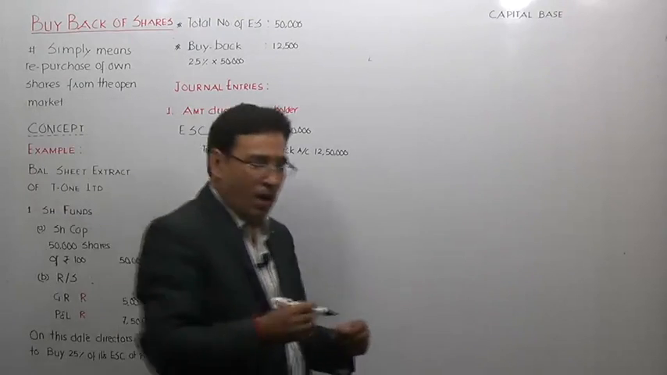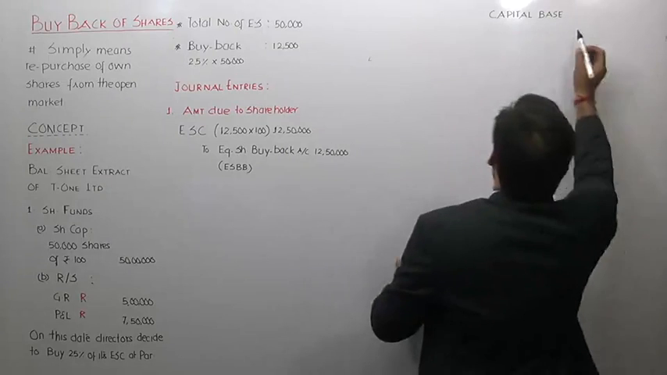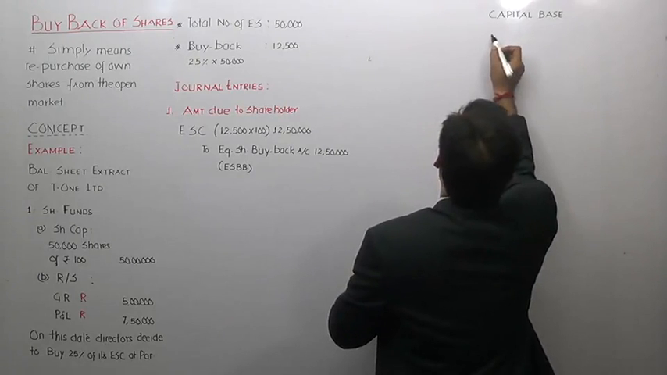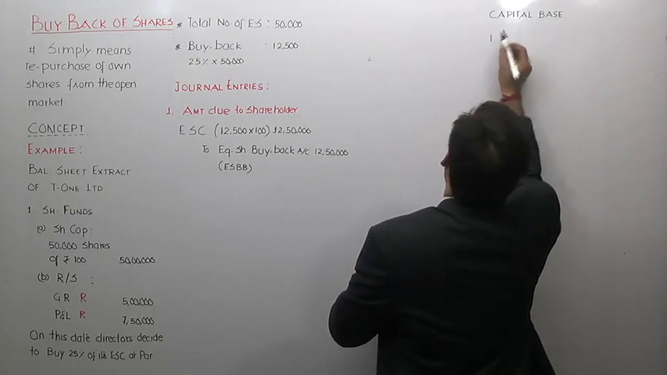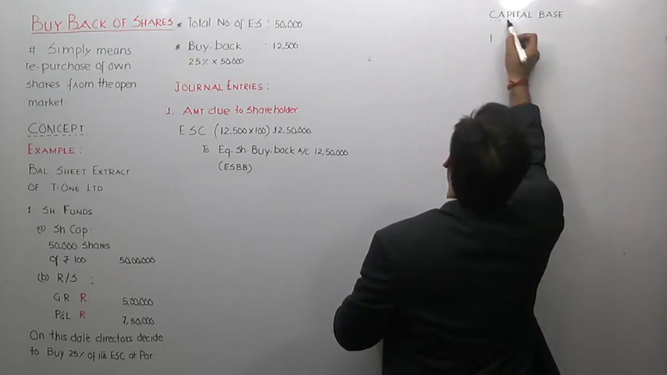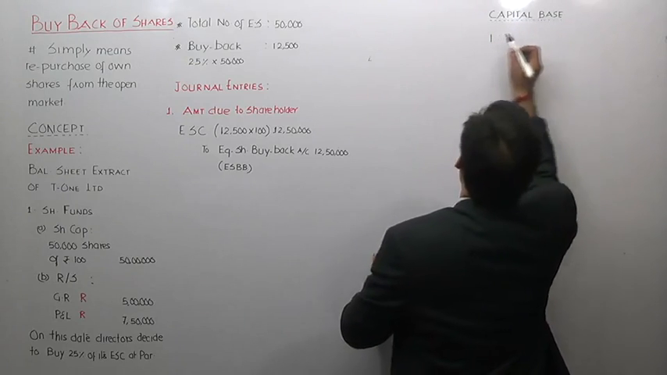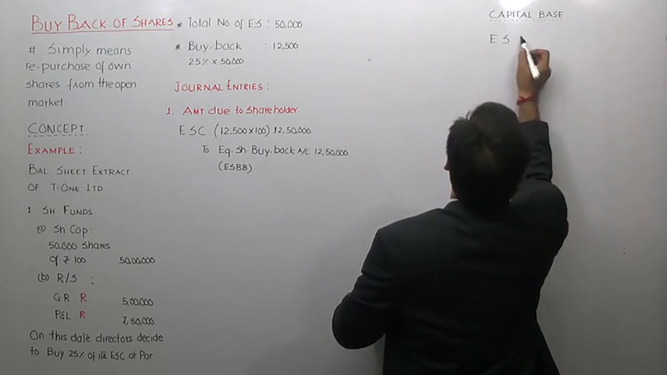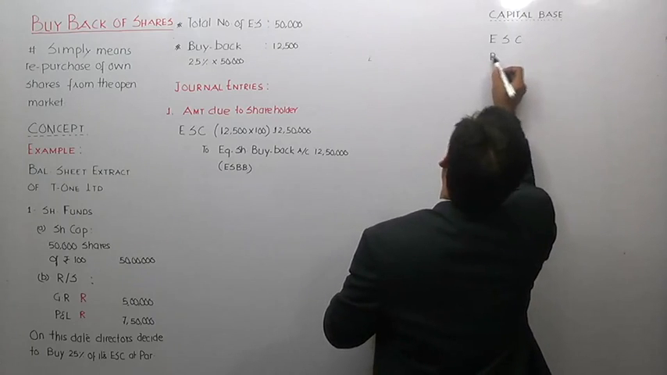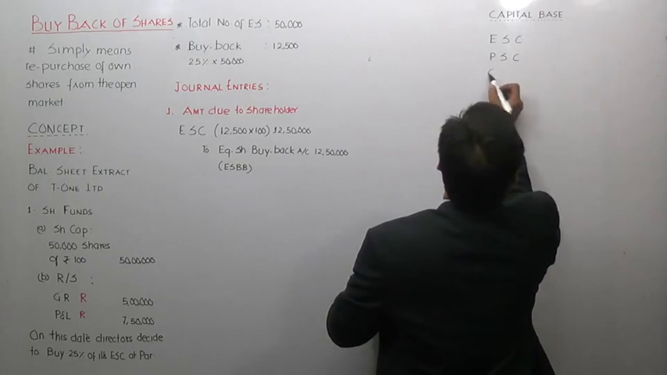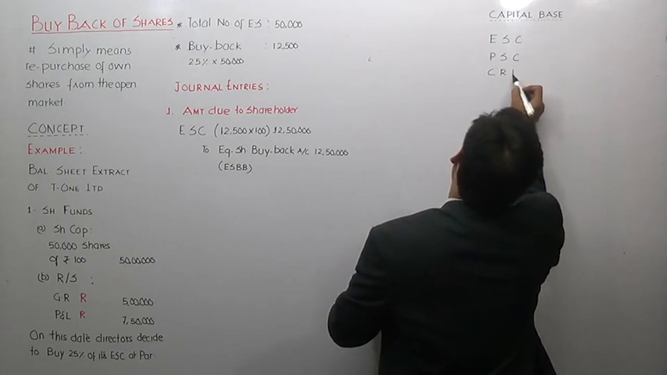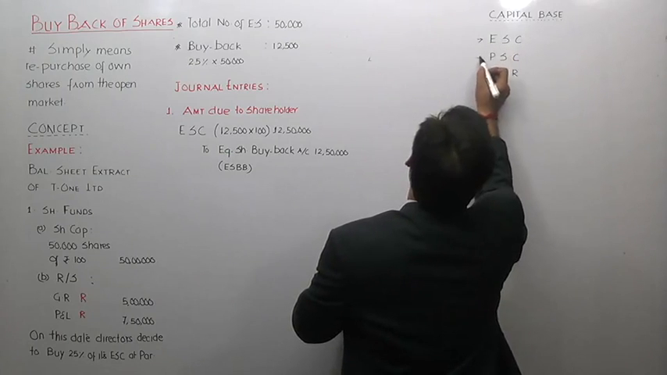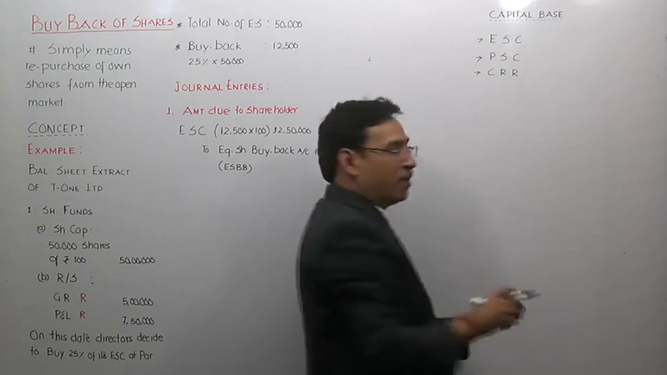Now, pay attention. We generally use a term capital base, and capital base has got three components only. Capital base is different from capital structure and it is different from capital employed. Capital base comprises three components: equity share capital, preference share capital, and capital redemption reserve. Capital base has got only three components. Please try to understand the meaning.